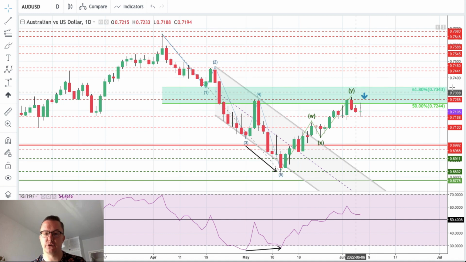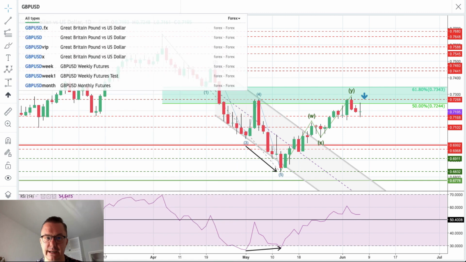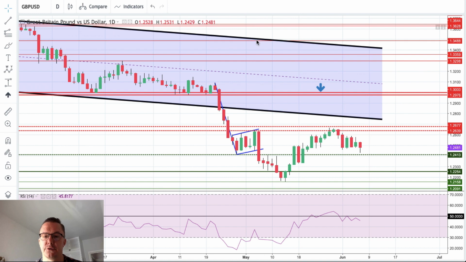Still bearish. We should either complete the correction to the upside or are about to complete it. Let's take a look at the British pound because of the data that are about to be released. What do we have here? Well, generally speaking, the bulls on the British pound are not that keen to rally. This is my first observation.